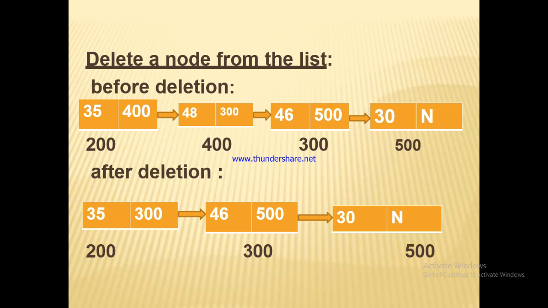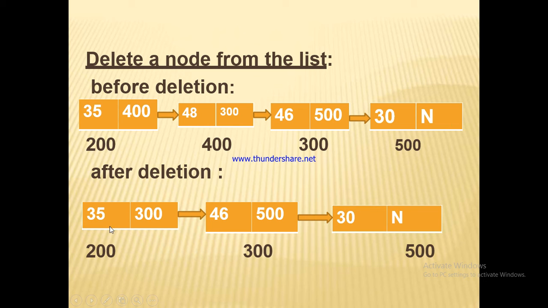So, delete a node from the list. Before deletion, in the first node we have data item 35 and address 400 of the next node. In the second node we have data item 48 and the address of the next node is 300. In the third node, data item is 46 and the address of the next node is 500. In the last node we have data item 30 and the address of the next node is n, meaning null.